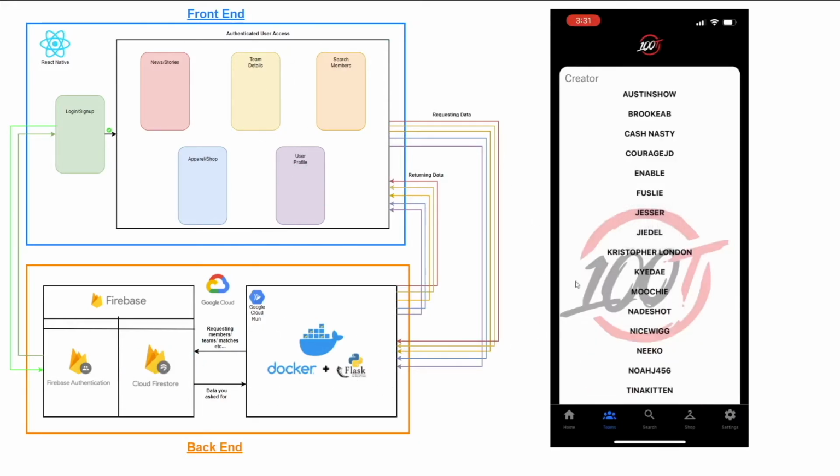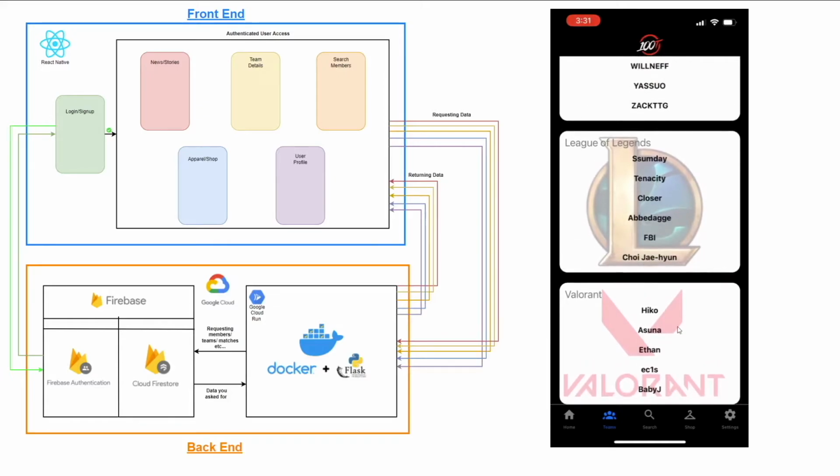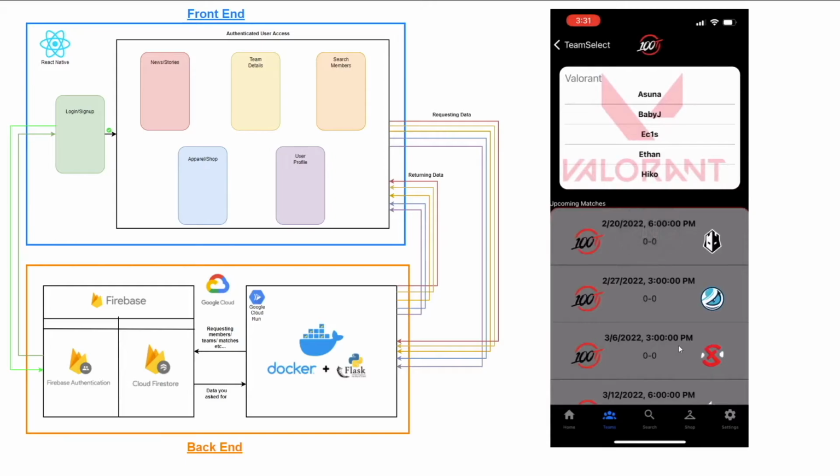So once that's sent back, we actually see it get populated with the teams that are available, and the interface is kind of set up with a bunch of lists indicating what these members of 100 Thieves belong to. So the first list is going to be just their list of content creators. We'll see as we scroll down, there's the League of Legends professional players as well as the Valorant professional players. We'll click into the Valorant professional players.